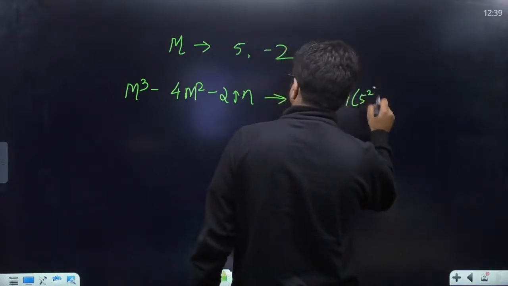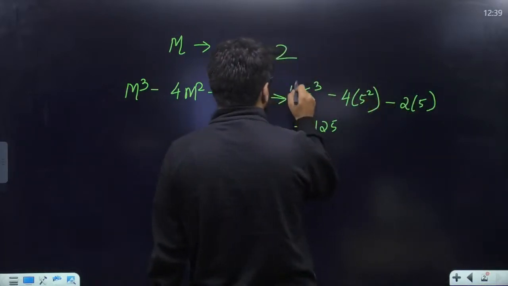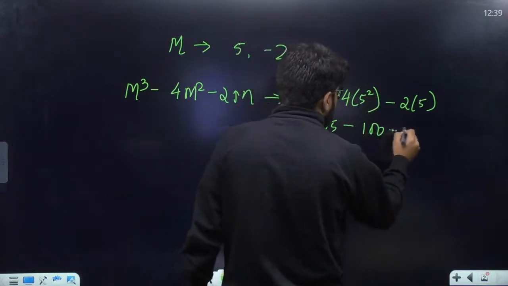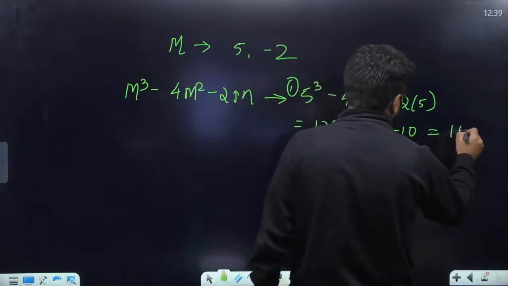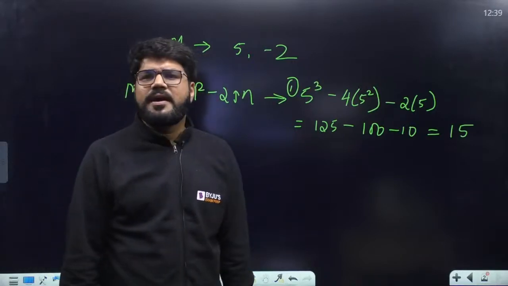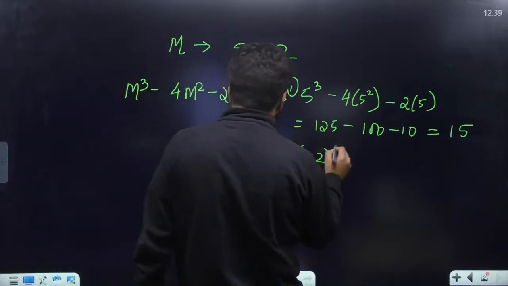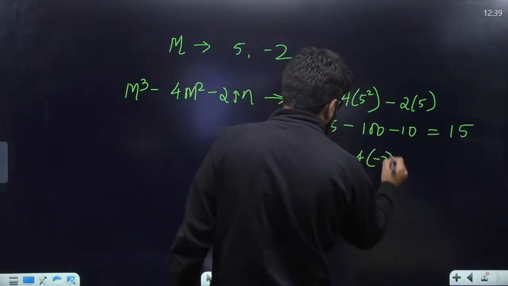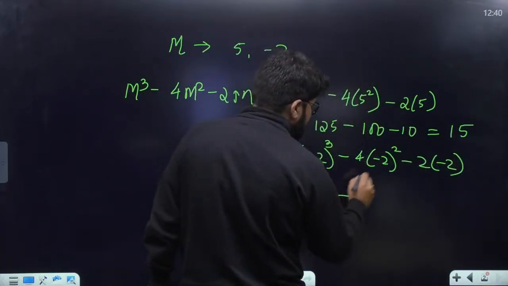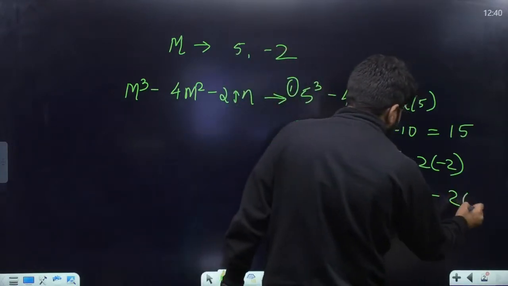4 into 5 square minus 2 into 5, and that is equal to 125, 25 into 4 is 100, minus 10. So 125 minus 100 is 25, minus 10, correct, 15. So one eigenvalue is 15. Second, apply the same algebra to the next eigenvalue: minus 2 cubed, minus 4 into minus 2 squared, minus 2 into minus 2. This is minus 8, and 4 fours are 16, so minus 16, and plus 4, and I have the answer that is equal to minus 20.